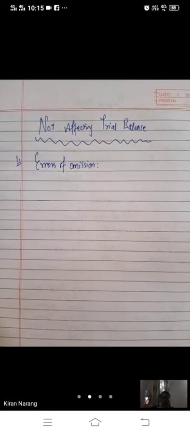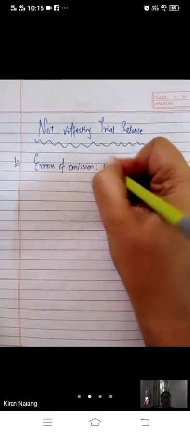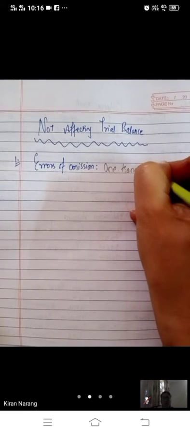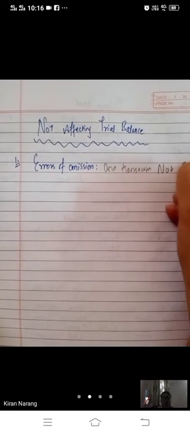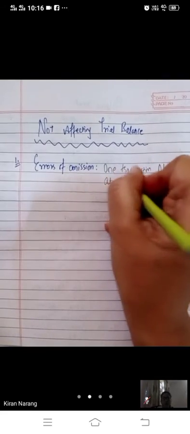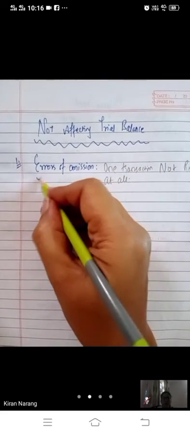If a transaction remains altogether unrecorded either in the journal or in subsidiary books, one transaction not recorded at all, you have not recorded one transaction at all.